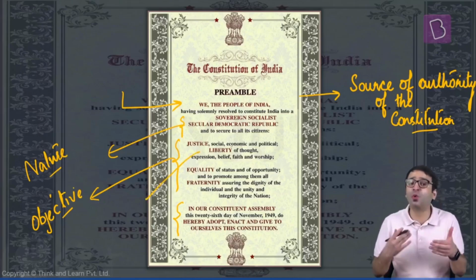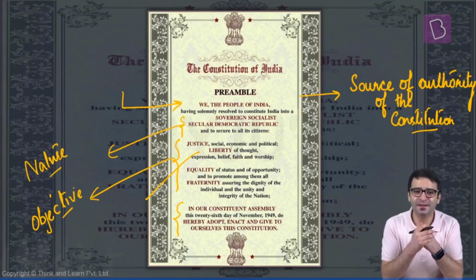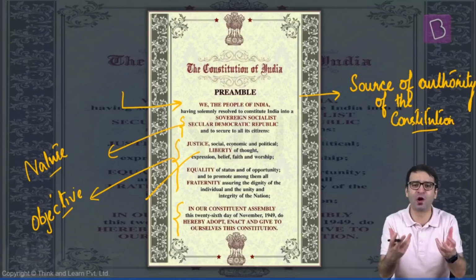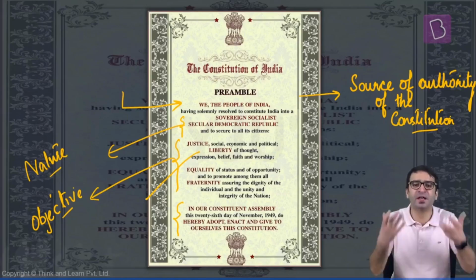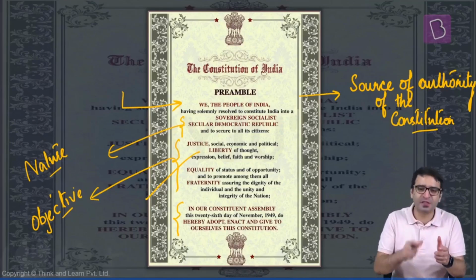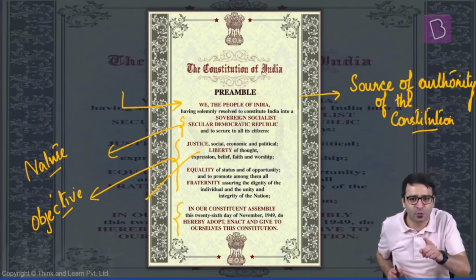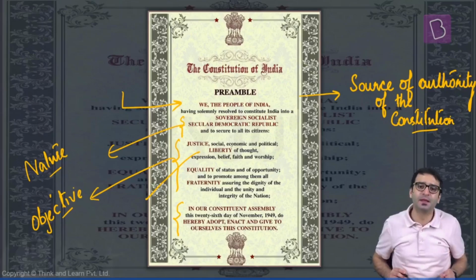These 3, liberty, equality, fraternity, were the beautiful cry of the French Revolution. French Revolution cried for liberty, equality, fraternity. So the objective of the Constitution is justice, liberty, equality, fraternity, dignity of an individual. That is mentioned where? In the preamble.